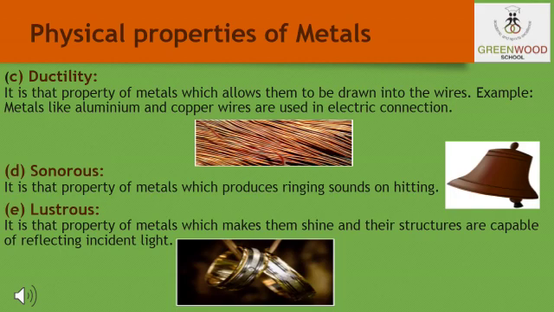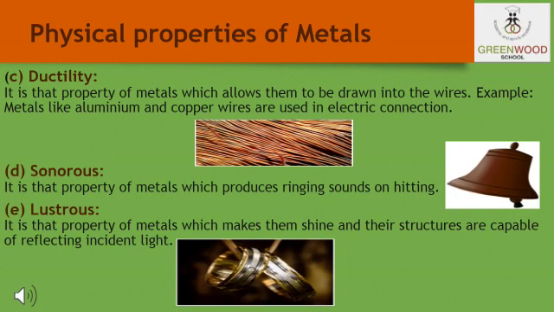So that's why metals are used in making bells. So it is the property of the metals which produces ringing sounds on hitting. The ringing property of the metal depends on the temperature and the density also, and this property is known as sonorous.